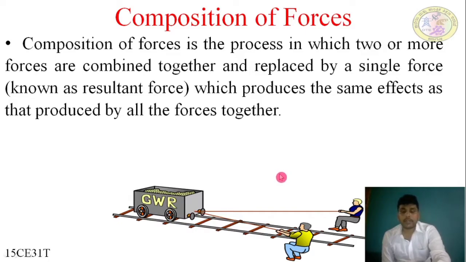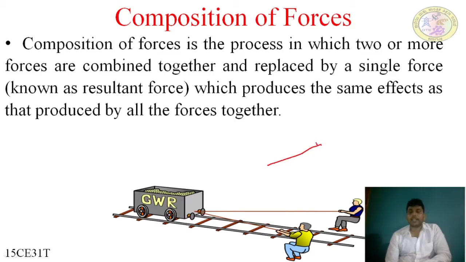In two dimensions, let us call the persons A and B. Force acts in the A direction and the B direction, and the movement of the body will be in another direction, which is the combined effect of A and B. F is the composition of A and B. I will repeat once again: the process in which two or more forces are combined together and replaced by a single force is called the resultant force.